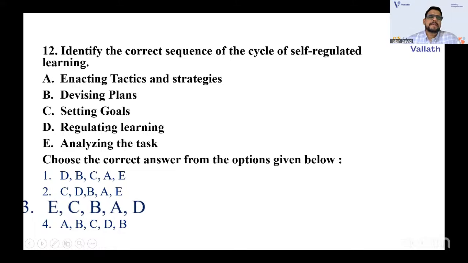So it is easy, only the option with E is the third option. So you can go with analyzing the task as the first one. Then setting goals, then plans, then tactics, then regulating learning. Regulating learning will be the last one, obviously. So that also we can deal with.